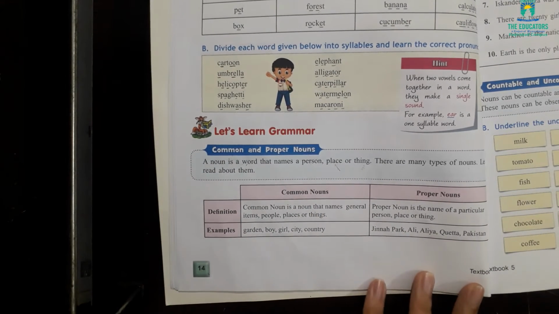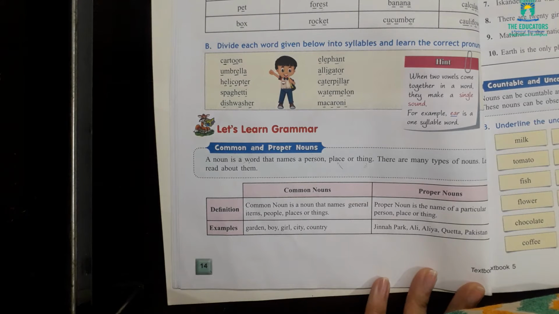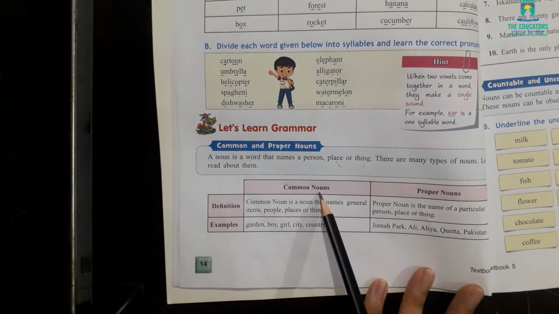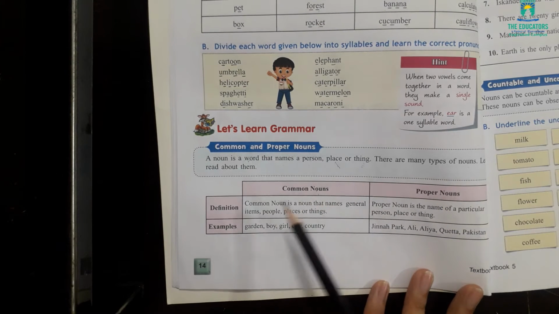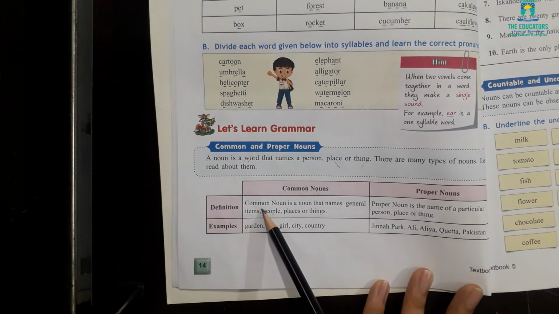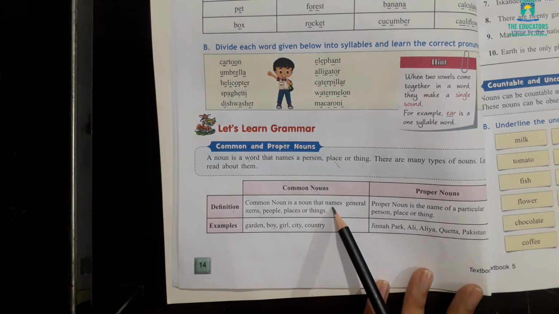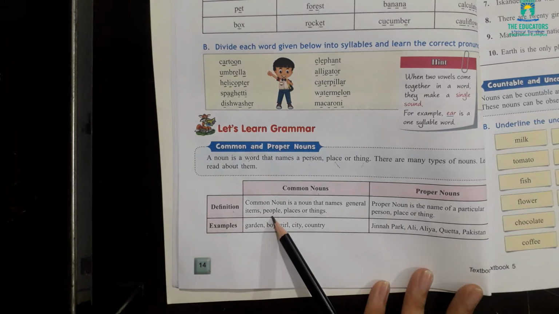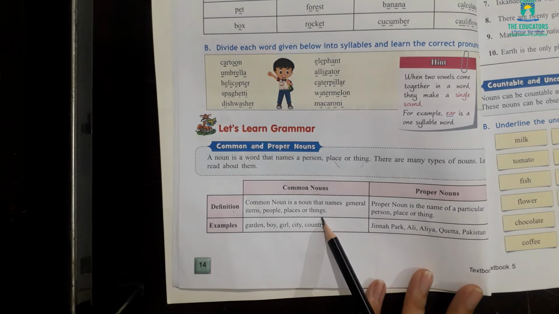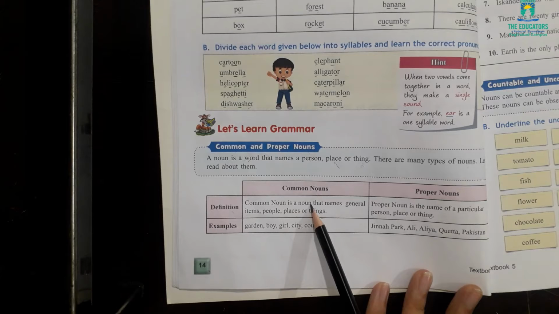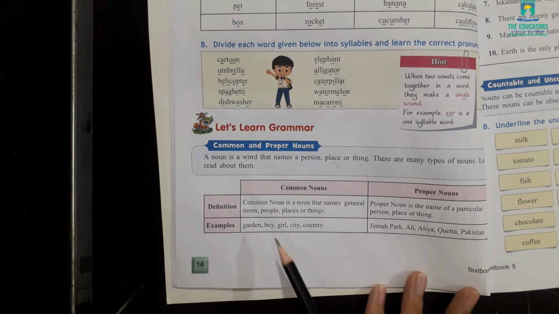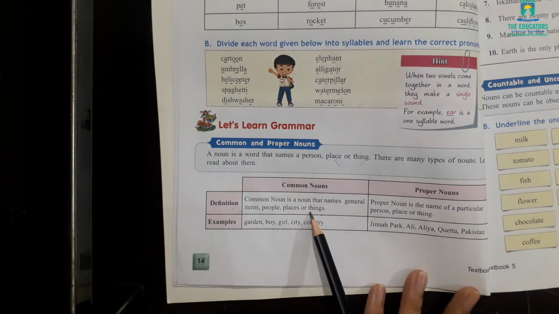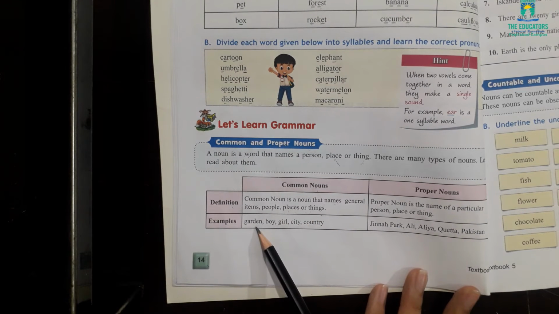Now we have many types of noun, and today we are going to study about them: common nouns and proper nouns. What are common nouns? The definition of a common noun is a noun that names general items, people, places or things. For example, garden. Now it can be any garden. There is no specific name given to the garden.